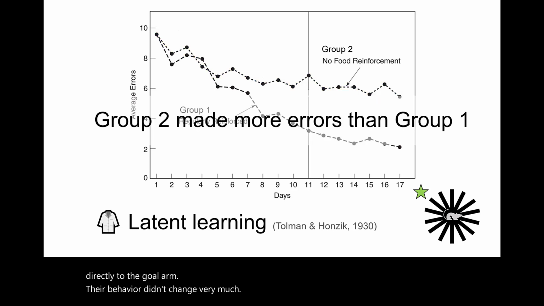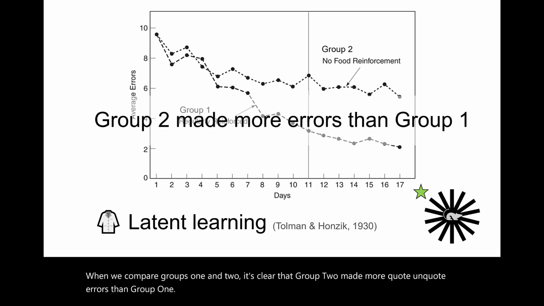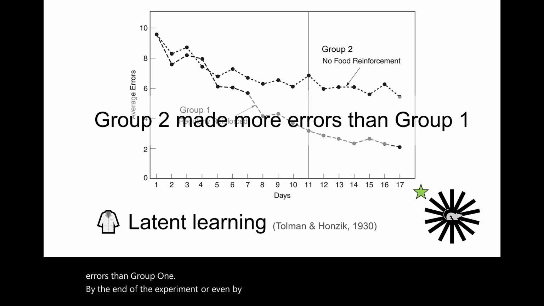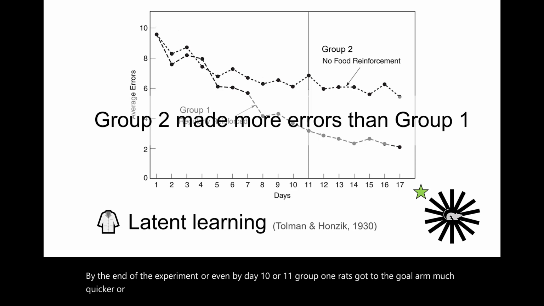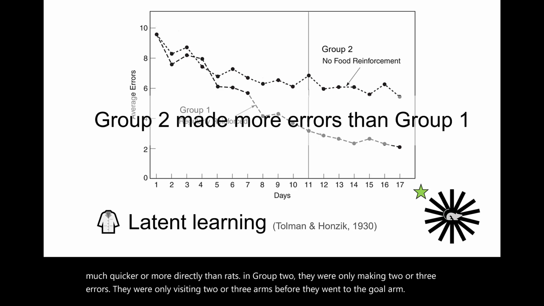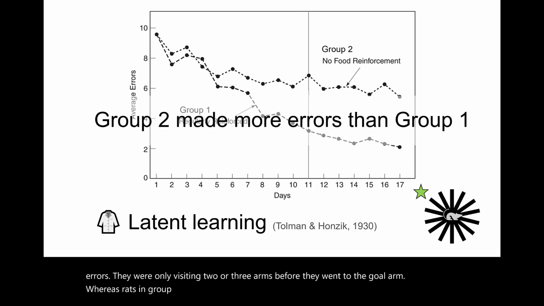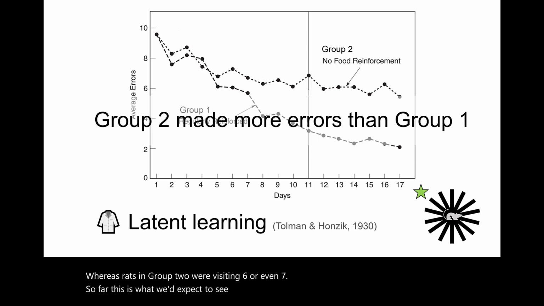When we compare Groups 1 and 2, it's clear that Group 2 made more quote-unquote errors than Group 1. By the end of the experiment, or even by day 10 or 11, Group 1 rats got to the goal arm much quicker or more directly than rats in Group 2. They were only making 2 or 3 errors. They were only visiting 2 or 3 arms before they went to the goal arm. Whereas rats in Group 2 were visiting 6 or even 7. So far, this is what we'd expect to see if reinforcement is necessary for operant learning.